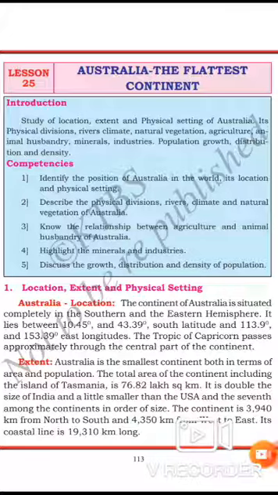Now comes the fifth vegetation of Australia, desert vegetation. This type of vegetation is found in the central and eastern parts of Western Australia, where the rainfall is very scanty, very little. Cactus, saltbush grass and many other thorny bushes grow there.